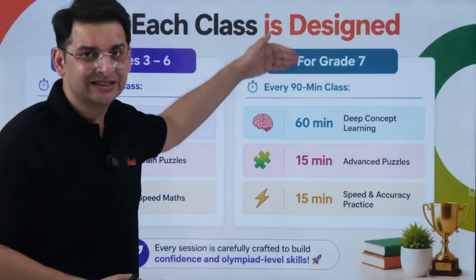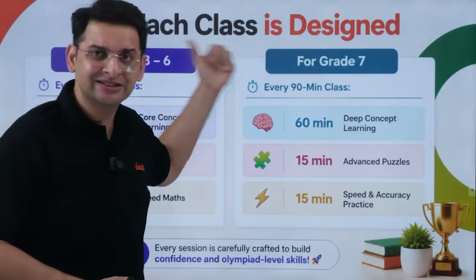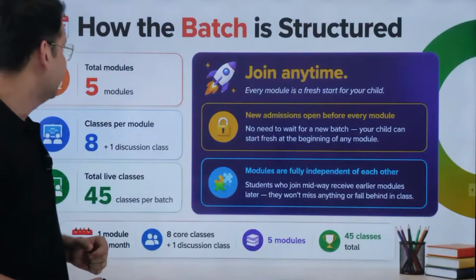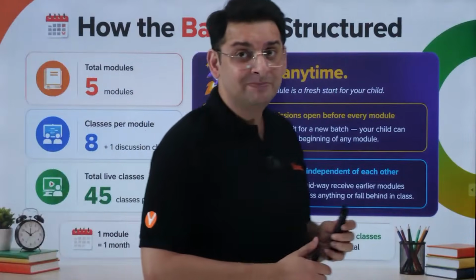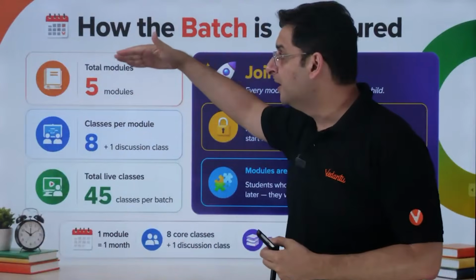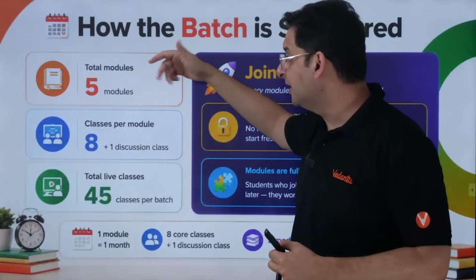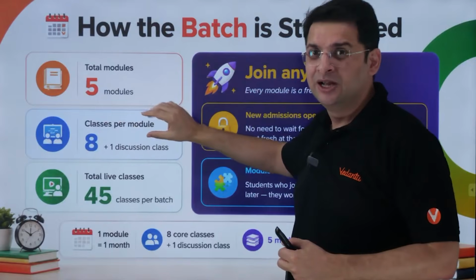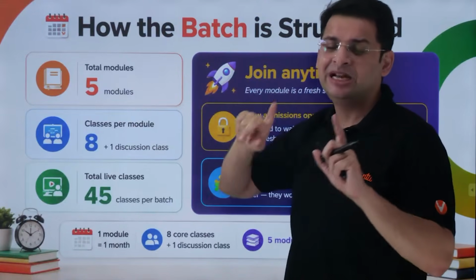For grade 7, it is exactly the same thing, just that it's a 90-minute class instead of a 60-minute class. Now, every batch consists of 5 modules. Every module consists of 8 classes, which gets covered more or less in 1 month.